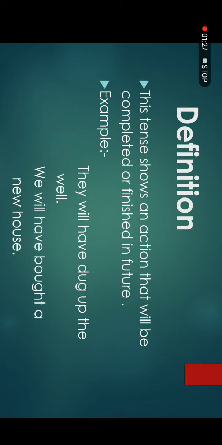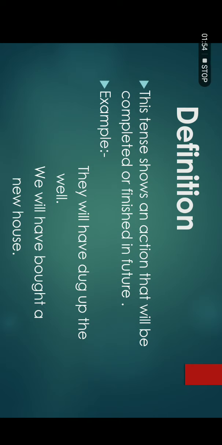In past perfect tense, we discussed an action which was completed a long time ago. So, in the same way, in the future perfect tense, this tense will describe an action that will be completed, that will come to an end, that will be made perfect in the coming time, in the future time.